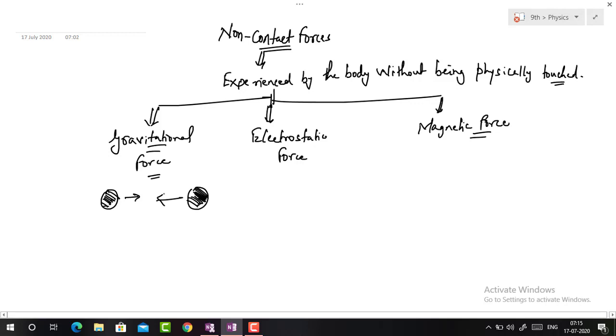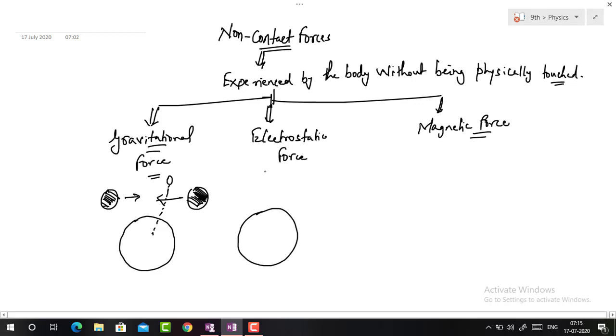The earth also, because of its huge mass, attracts all other masses around it. So when we release small particles, they drop. It is due to the attraction of the earth. The force on a body due to earth's attraction is called force of gravity.